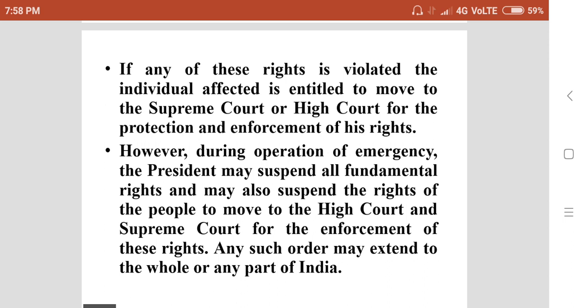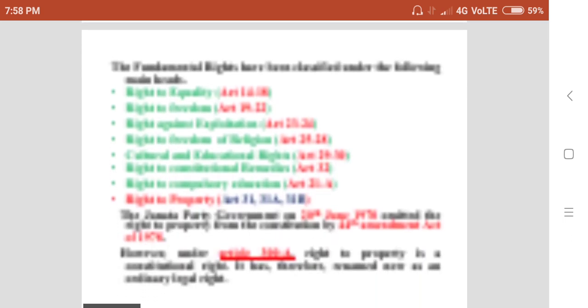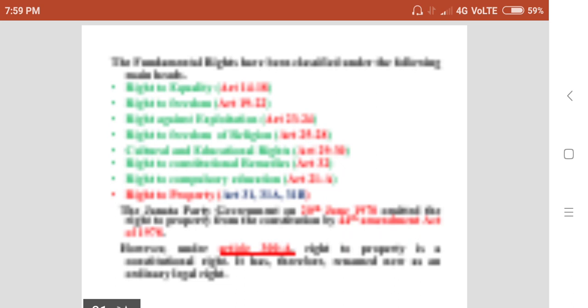So any such order may extend to the whole or any part of India. The fundamental rights in our constitution are categorized into different groups.